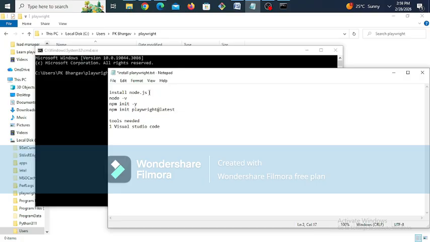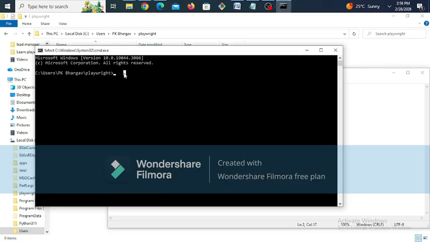I already installed Node.js. How do we know which version of Node.js we installed? node -v. It will give the message version 22.16.0. So it means that you installed version 22 of Node.js. Why are we installing Node.js? It provides a runtime environment to run your JavaScript code. When we are doing the programming through Playwright, we will be using JavaScript and TypeScript. That's why I have installed Node.js.